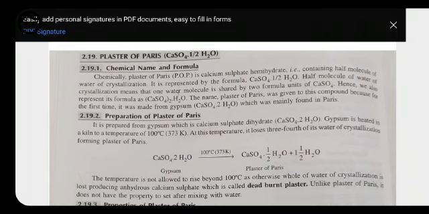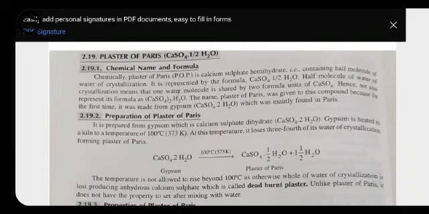It can be prepared by the use of gypsum, where we have the formula of gypsum as calcium sulfate dot 2H2O. The difference between gypsum and plaster of Paris is that in gypsum we have calcium sulfate with 2 water molecules, and in plaster of Paris we have calcium sulfate with half water molecule.